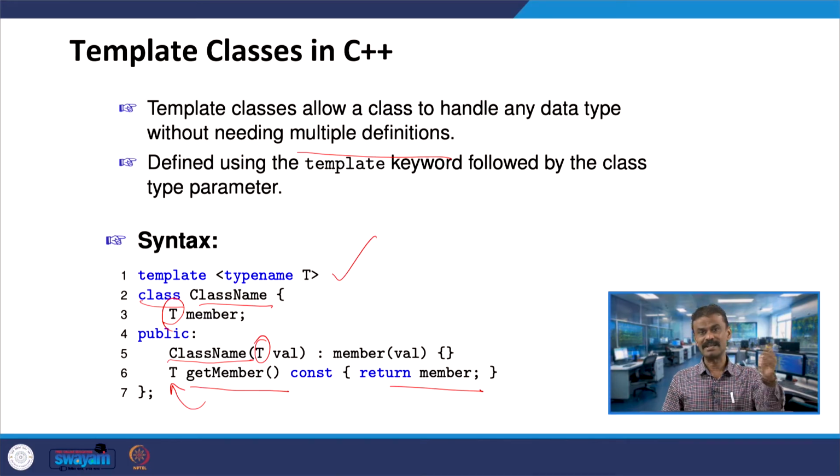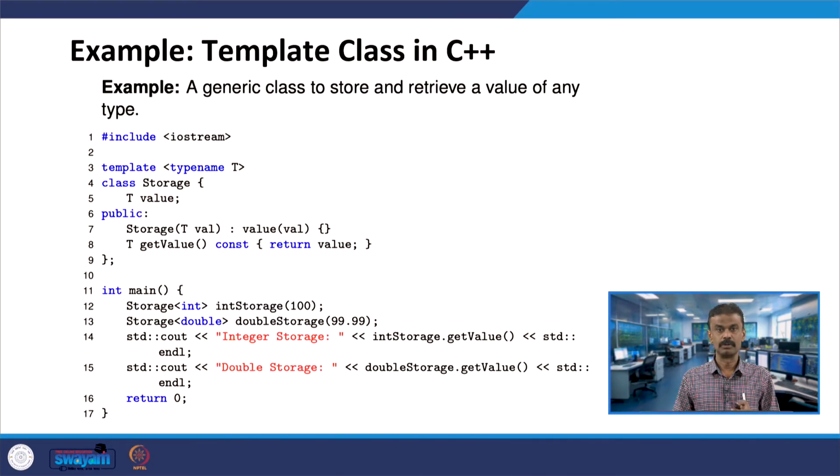So, when I am considering T as one data type, integer, throughout it should be integer, or if I am considering T as double, throughout it should be double. So, this you keep in mind, and based on that we will see this particular program. This is the case of the template class, a generic class to store and retrieve a value of any type. Let us consider template type name T, class Storage.